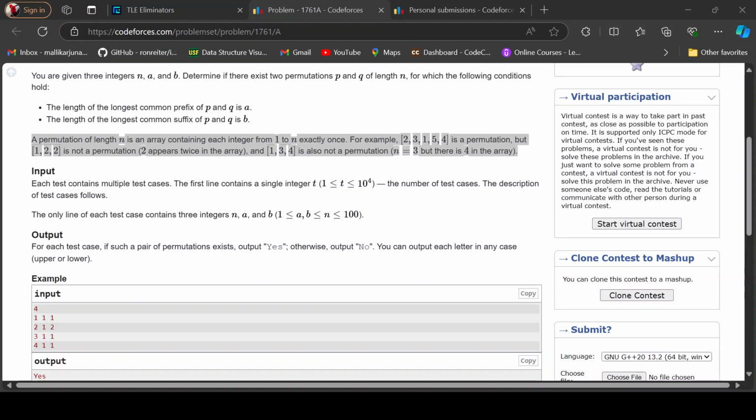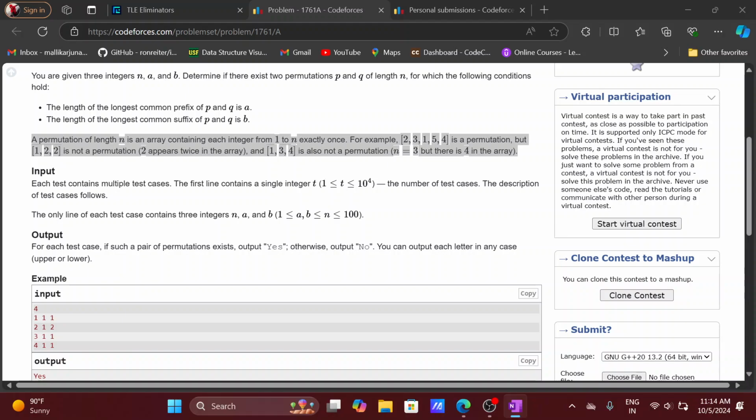Take the permutation size as 2. Let me say this is P and this is Q. Now we have to check whether the longest common prefix of P and Q is 1.